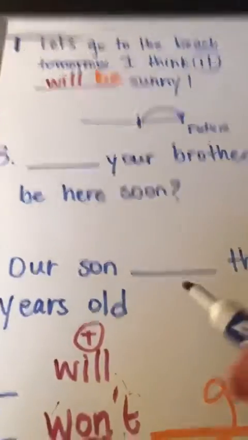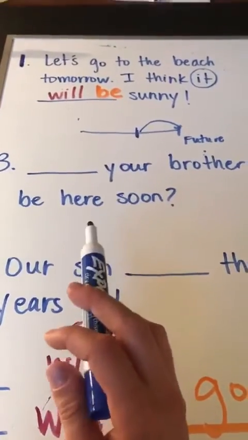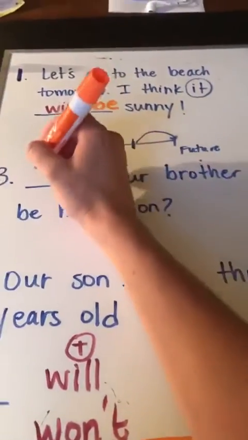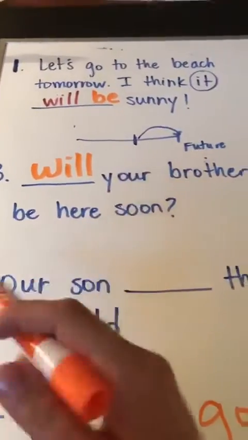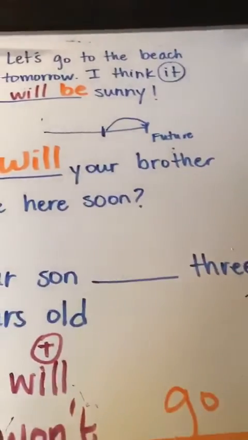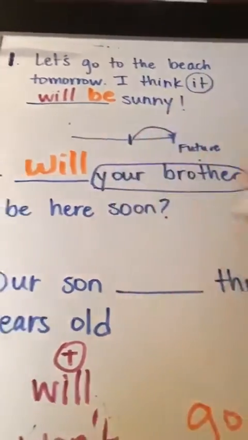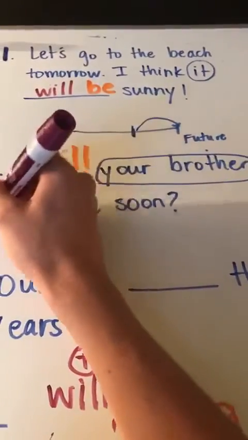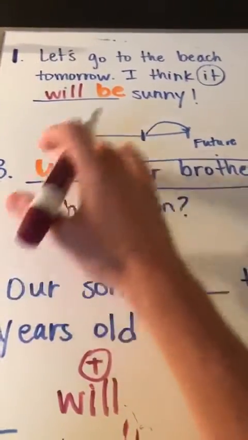Okay. Next, we have a question. And whenever we have a question in the future tense, we always begin with the word will. So for question form, it is will, then the subject, and then the verb. Sorry, we've mixed colors up.